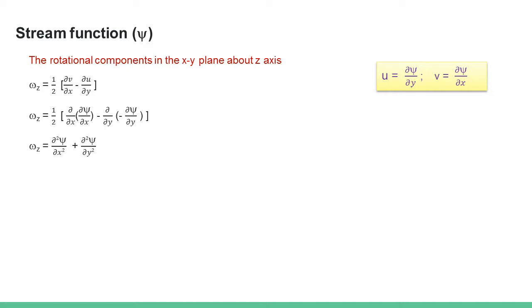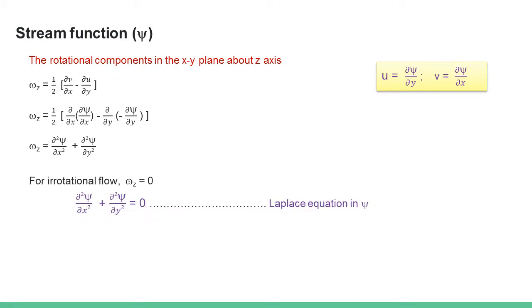But if omega z is 0, then it becomes irrotational flow, and when you substitute this right hand side equal to 0, you call that the Laplace equation, that is ∂²ψ/∂x² plus ∂²ψ/∂y² is equal to 0. That means if this psi satisfies the Laplace equation, that is an irrotational flow.